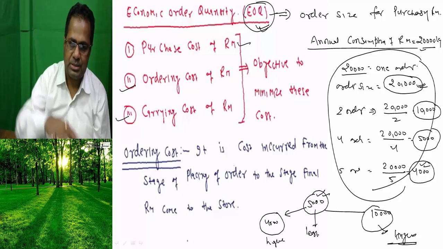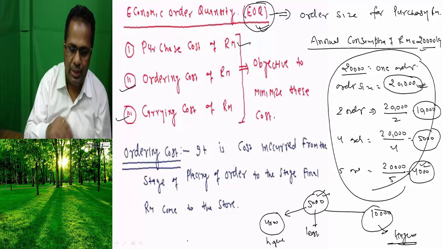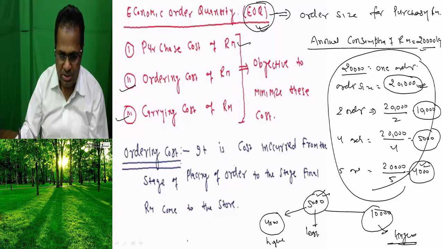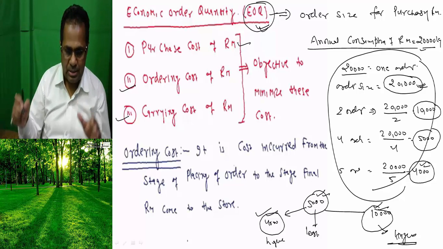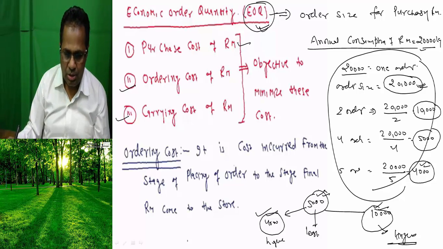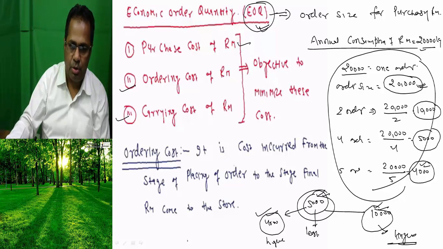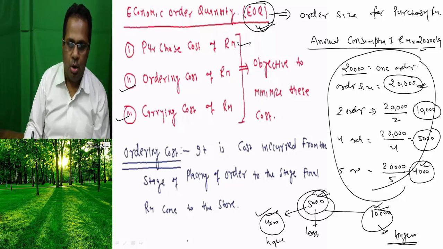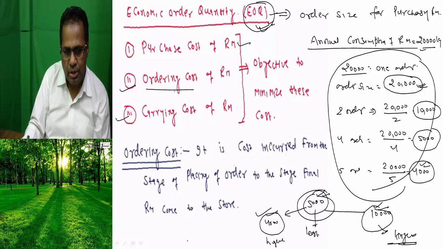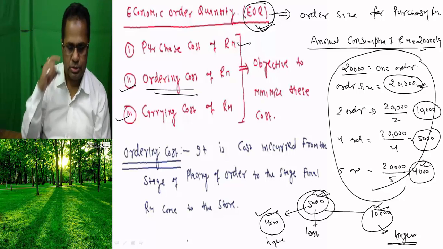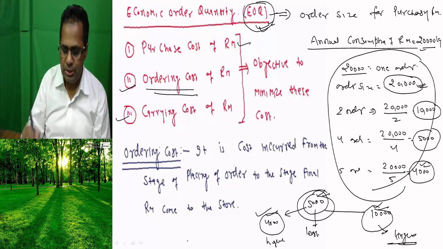Economic order quantity means the order size at which ordering cost plus carrying cost is lowest. That order size is said to be the economic order quantity. As well, at the economic order quantity, ordering cost is equal to carrying cost. Okay. Now the question is, what is the ordering cost?